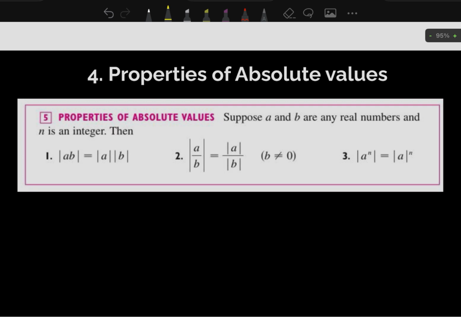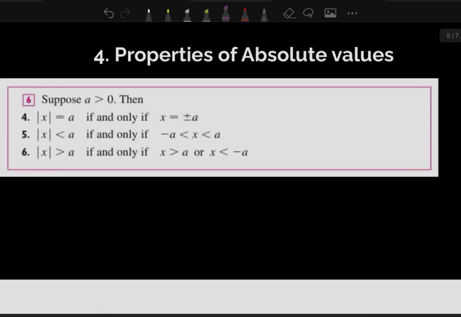So the absolute value of a product is equal to the product of each absolute value, and for a division it is equal to the division of each absolute value, and this is the exponential rule. So we will practice more in the exercises.